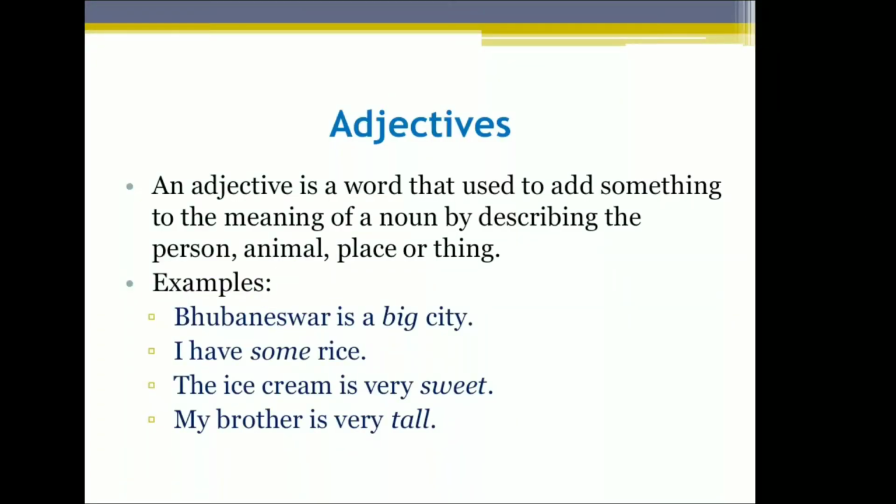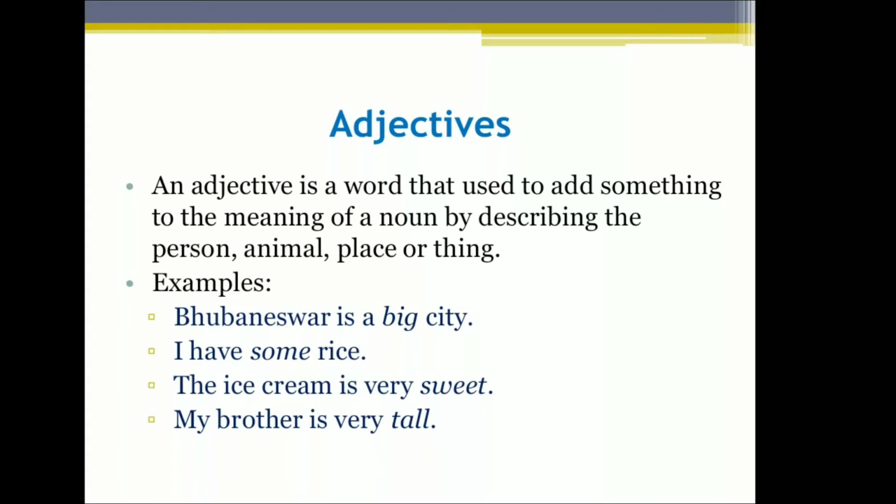So what does the word adjective mean? An adjective is a word that is used to add something to the meaning of a noun by describing the person or animal or place or thing, or by describing the noun. But simply, you can say adjectives are describing words that can modify nouns.